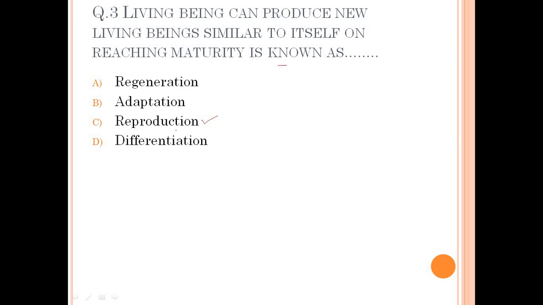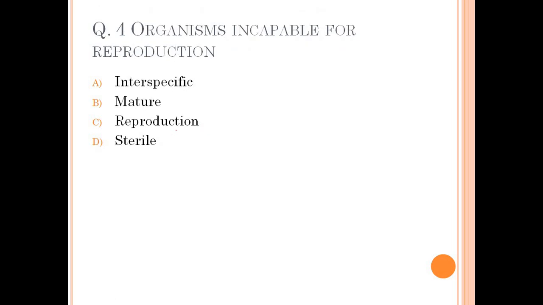Okay, so let's move to question number 4. Question number 4 has given organisms incapable for reproduction. That is, which organism is incapable of reproduction? Here option A has given interspecific, option B mature, option C reproduction, option D sterile.